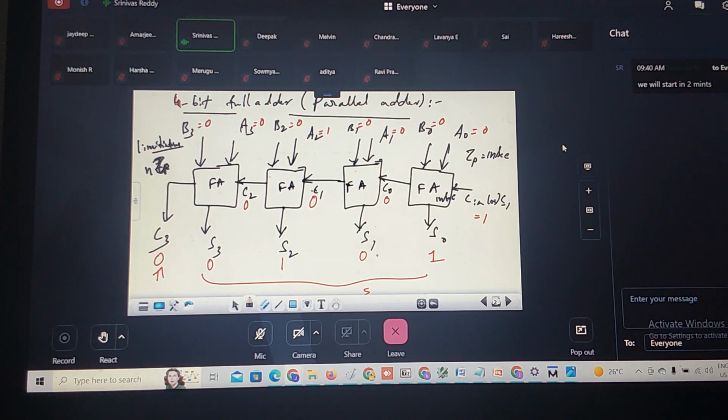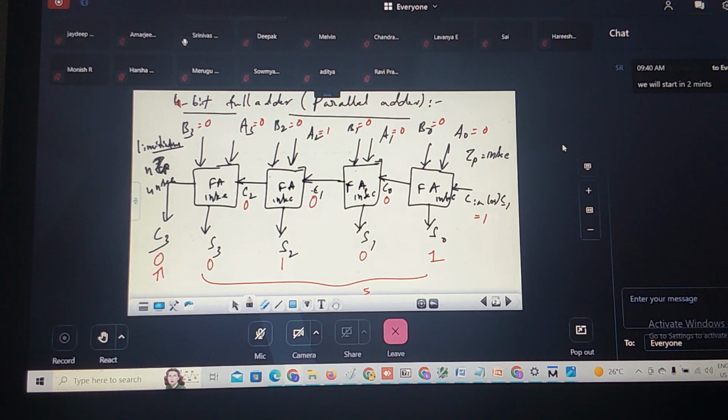And then here S1 and C1 will be landed after what? After this one, if I consider this as 1 nanosecond. Again C2 and S2 will be landed after 1 nanosecond of this. And this will be 1 nanosecond. Total to get S0, S1, S2, S3 and then C3, it will take how many nanoseconds? 4 nanoseconds.